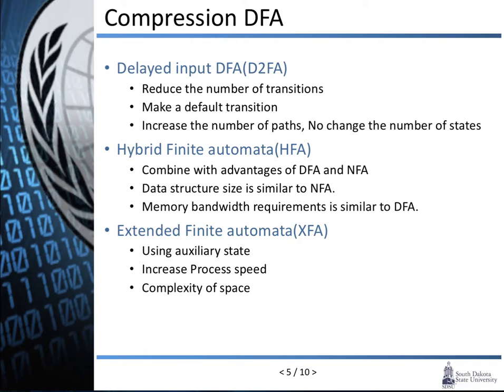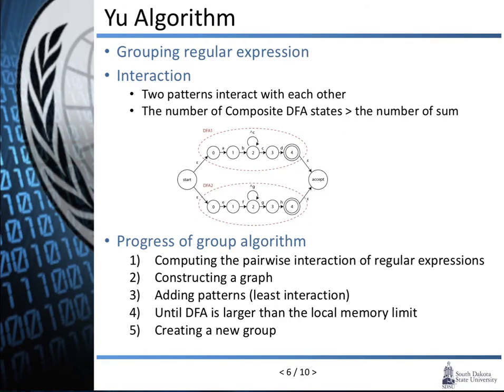However, D2FA, HFA, and XFA cannot improve the efficiency as much as the researchers want. This is because they could not reduce the states and transitions enough. Therefore, the U algorithm and the improved grouping algorithm were created in order to reduce more states and improve the efficiency.